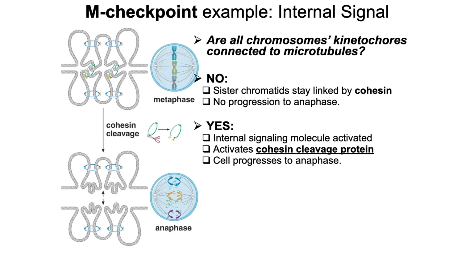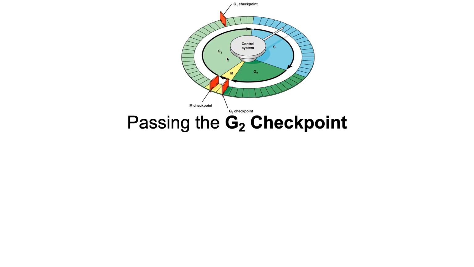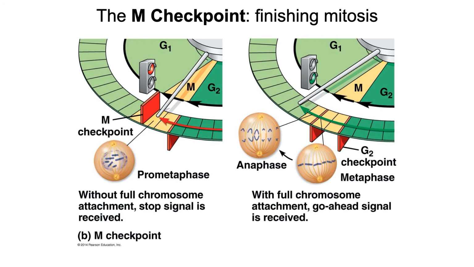So that is the cell cycle. G1 checkpoint, G2 checkpoint, M checkpoint. Stop and go signals will then determine whether or not that cell is going to proceed through that particular checkpoint. And this makes sure that cells are only going to divide when they need to, and that when they do divide, things happen properly before passing on to the next stage.